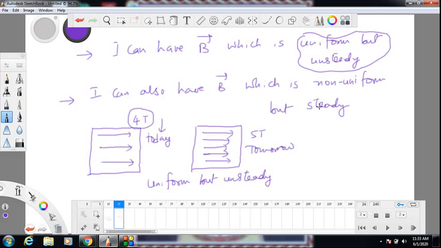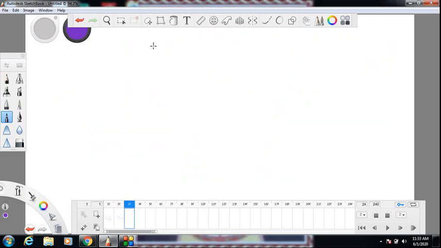Then you have the other case where it is non-uniform but steady. That means if you take a room, the magnetic field here is 4 Tesla in a certain direction, here is 5 Tesla in a certain direction, here it is 6 Tesla, here it is 7 Tesla. So everywhere in the room it is different. So it is non-uniform. But you come tomorrow also, these values are there like this only.